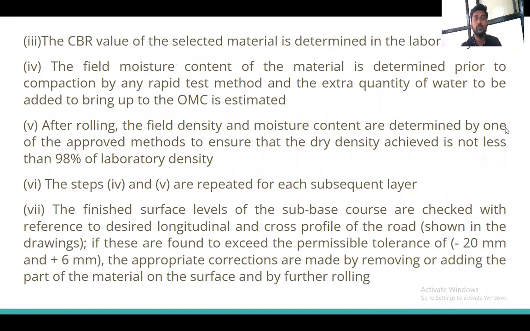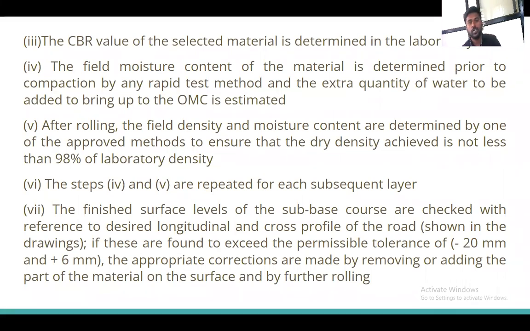Now third, the CBR value of the selected material is to be determined in the laboratory. Okay, the next parameter we have to check is the CBR value, California Bearing Ratio value, which is to be checked for that material. Okay, and this value we check for standard penetrations of 2.5 mm and 5 mm, which we have learned in the practical.